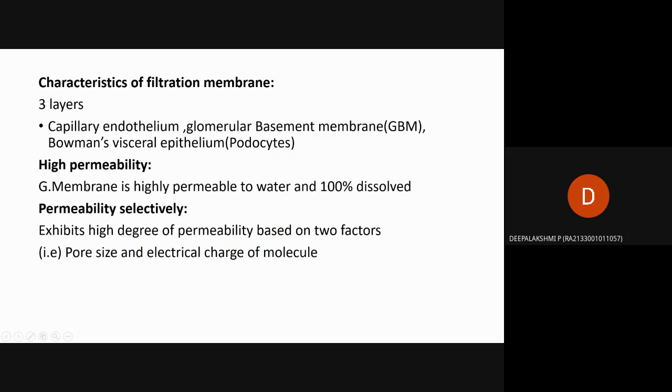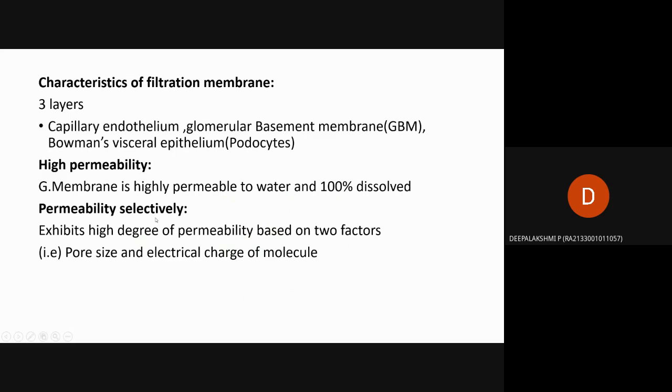The glomerular membrane has high permeability to water, and dissolved substances are fully filtered into the glomerulus.